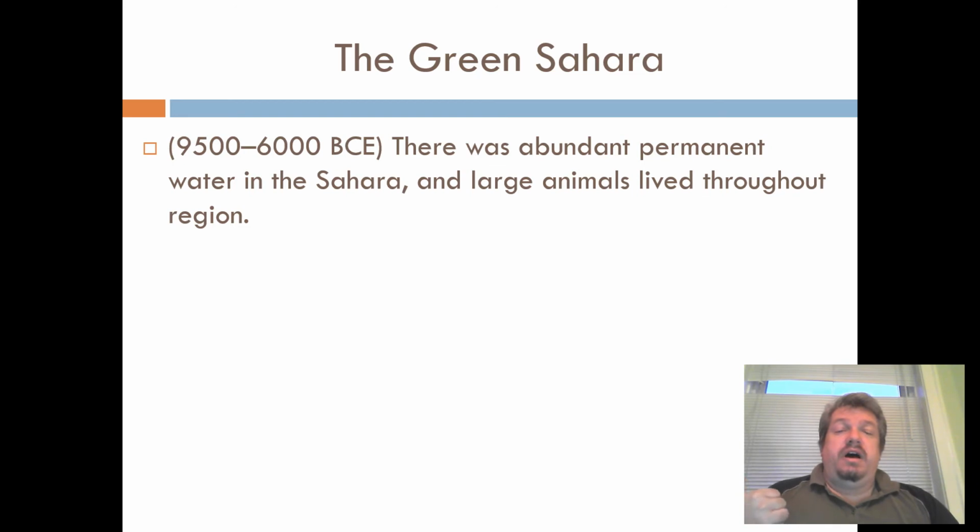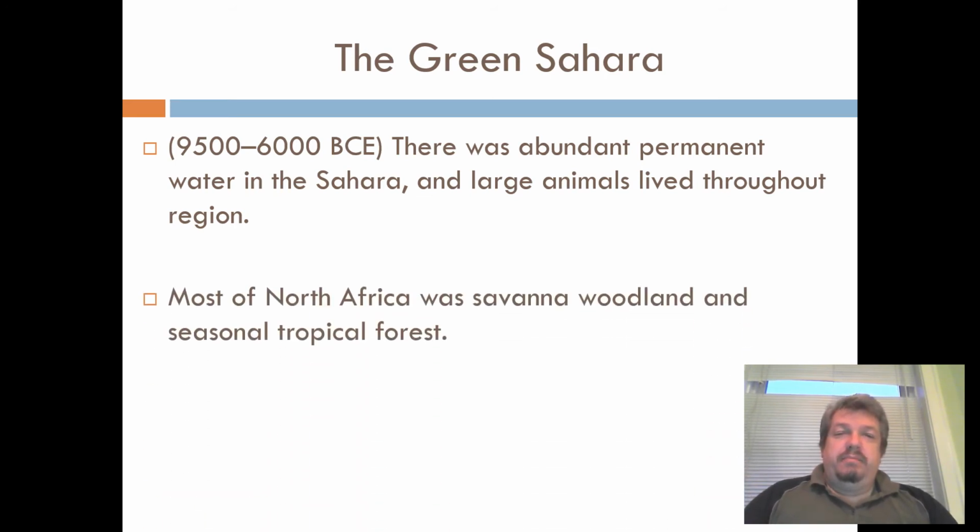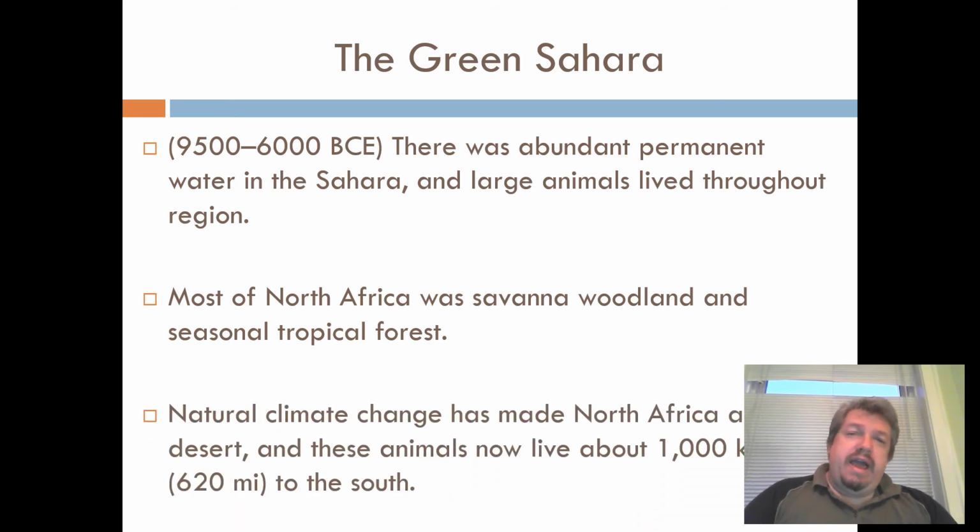There were people living there who drew pictures on rocks of giraffes. We also find hippopotamus bones, we find lions, and we find jaguars, right? Most of North Africa today is the Sahara Desert, but up to about, again, 10 to 6,000 years ago, the vast majority of it was a tropical forest. And what happened was the climate has naturally changed. And now the Sahara is a desert. All the animals just basically migrated south over time.